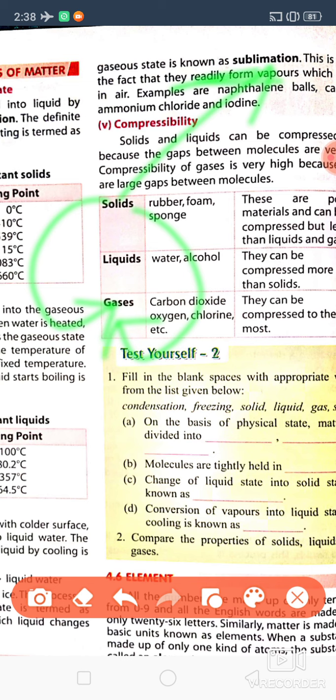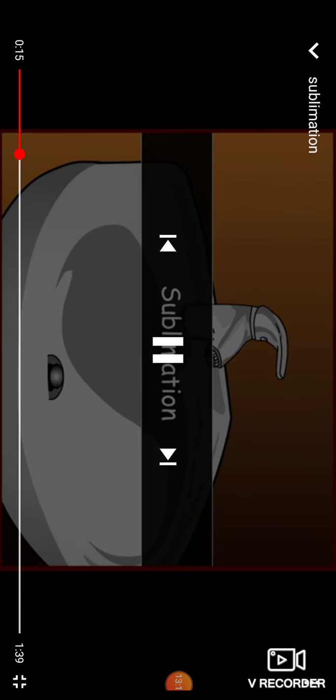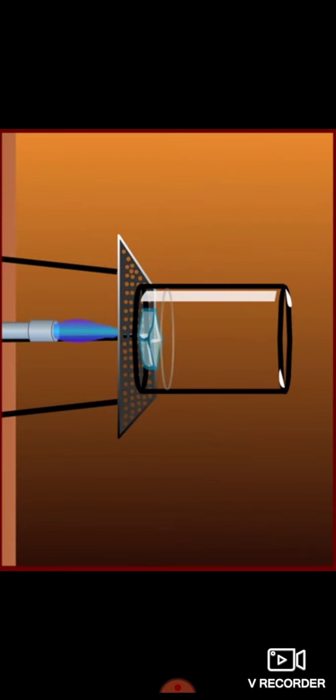Can you think of any example? Okay, I'm showing you. Just look here, sublimation. How can we see sublimation? See, there is one solid and we are heating the solid. Now this solid is directly changing into what?